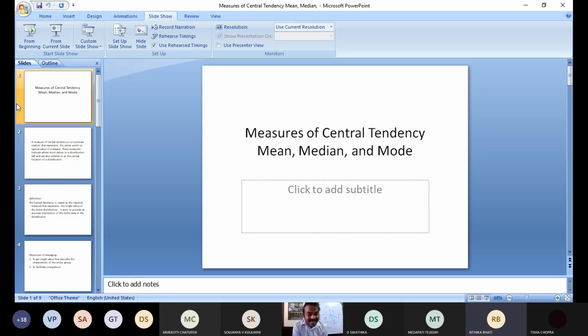So it is exactly the mid value of the total number of observations. The number of values before and after this value are the same. It is the mid value, the central value. For example, there are 5 students sitting on one bench.